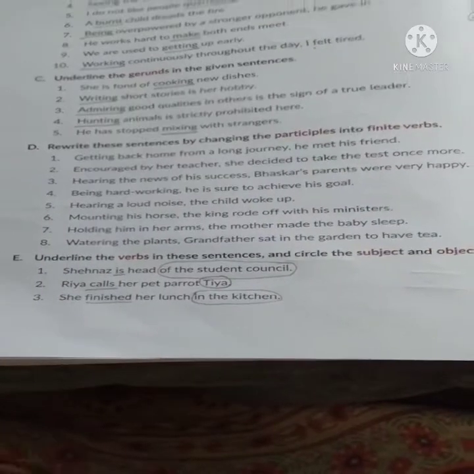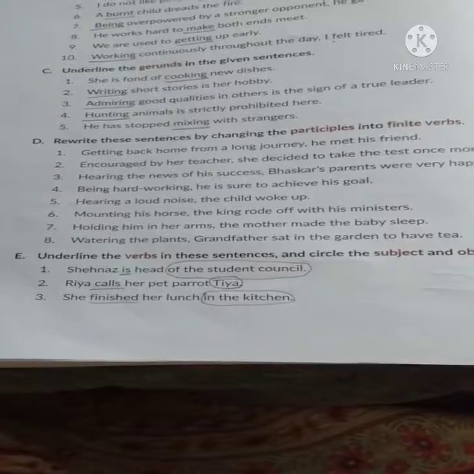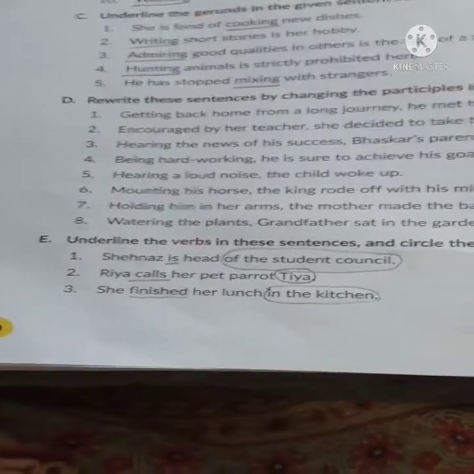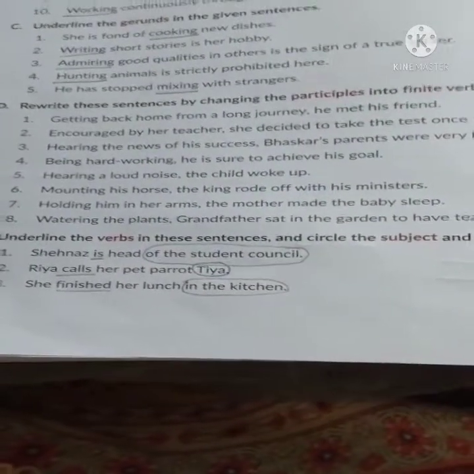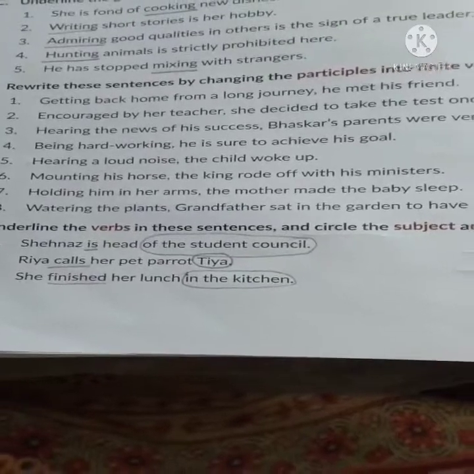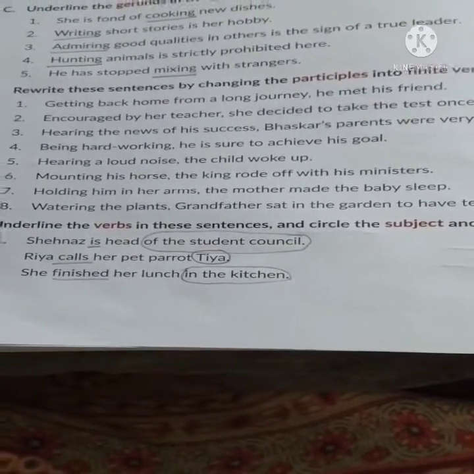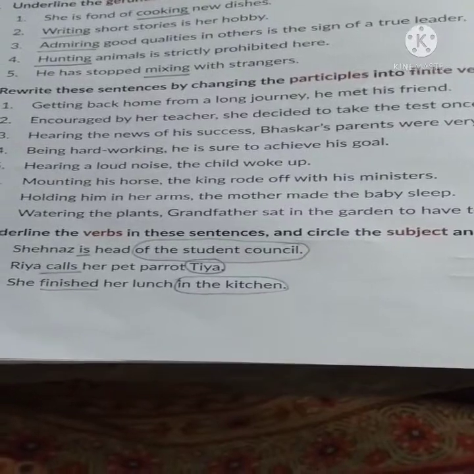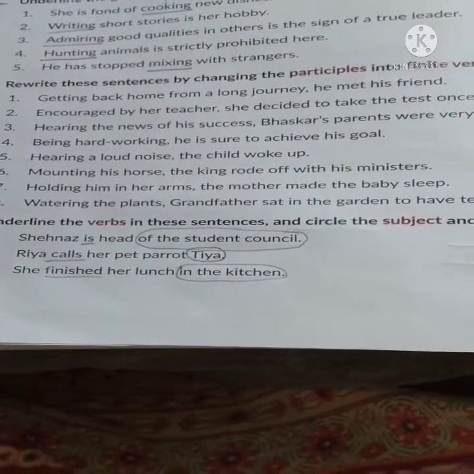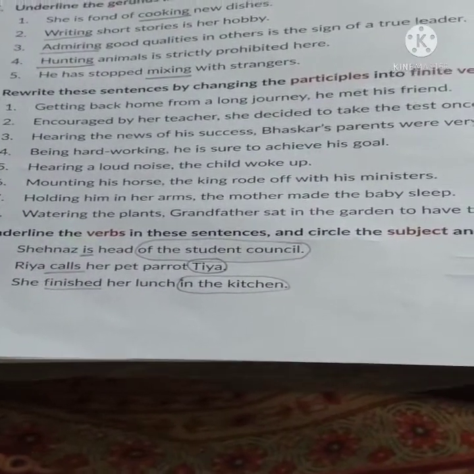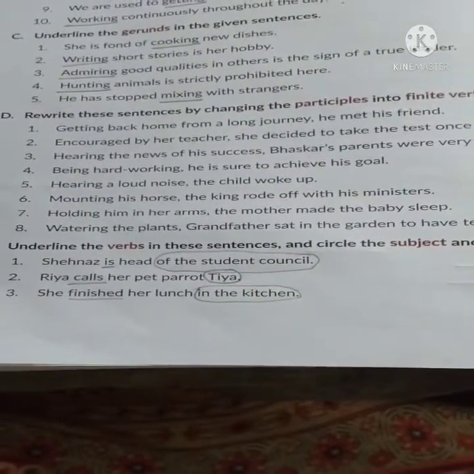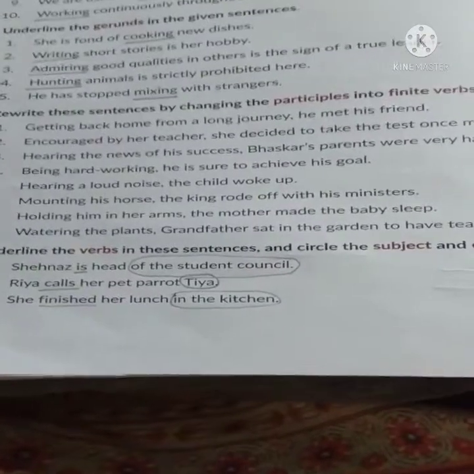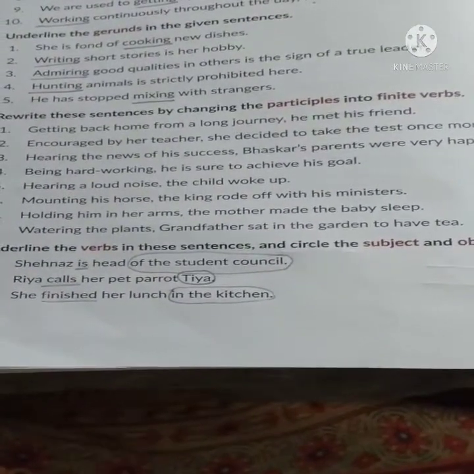Dear students, I would like to restart the exercise, that is exercise E of page number 40, that is, underline the verbs in these sentences and circle the subject and object complements. Here, number one, Shahnaz is head of the student council. Here, "is" is underlined as a helping verb because there is no main verb here, and it is written Shahnaz is head, but it has to be mentioned that she is the head of what. So she is the head of the student council. So this is the complement for Shahnaz.